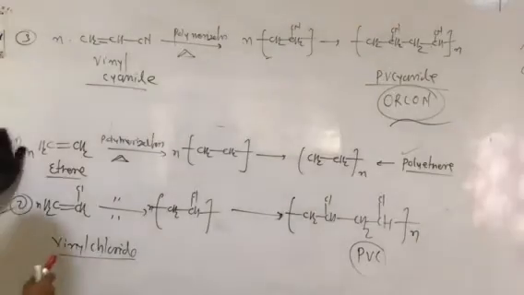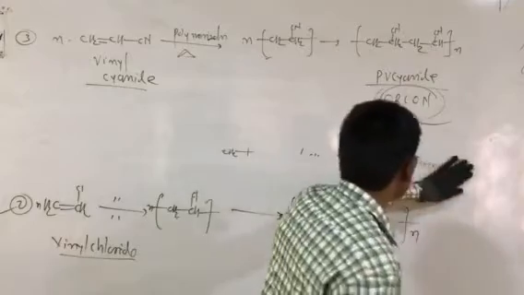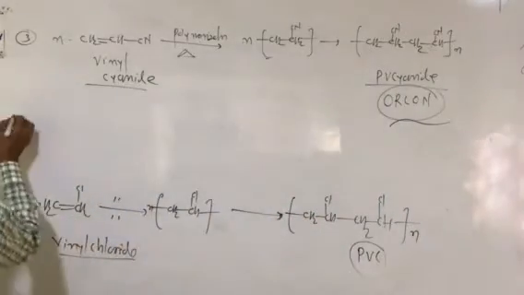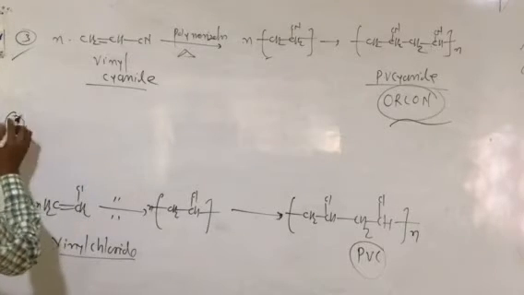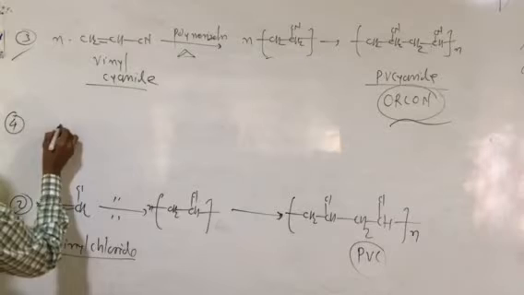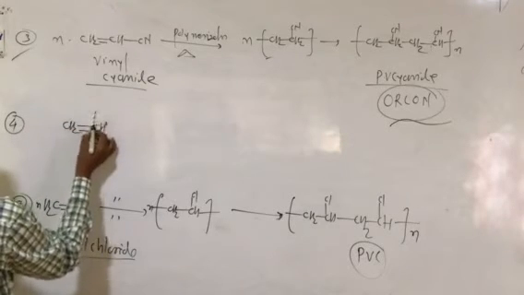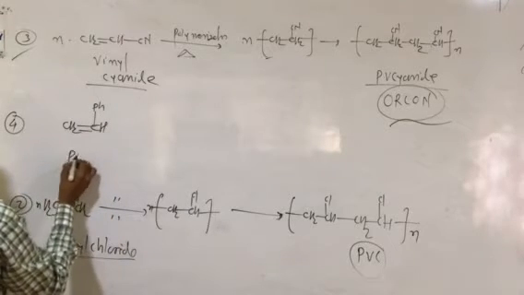So next, in continuation, is the next example of addition polymerization. Now we will talk about the next example of addition polymerization. Example number 4. We had the third example, the second one. So what is the fourth example? If we have this type of reactant molecule, again CH2 double bond CH2, you can take this type of reactant molecule with a phenyl group. This is nothing but a poly